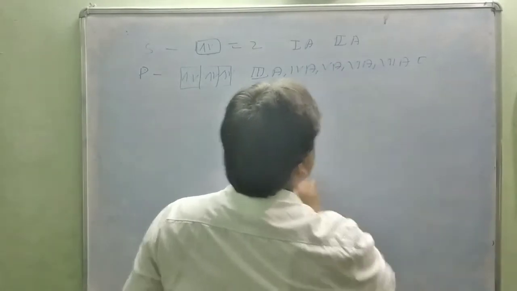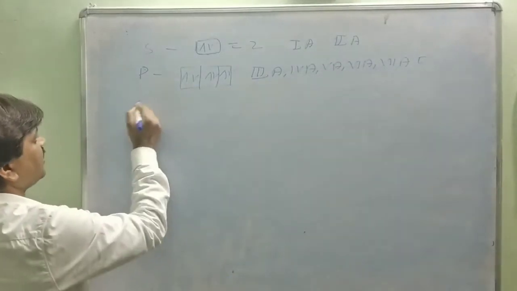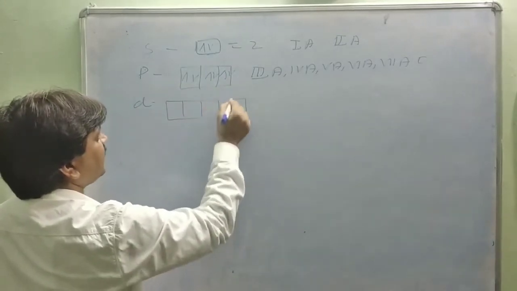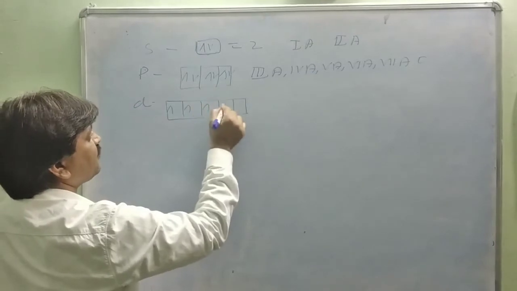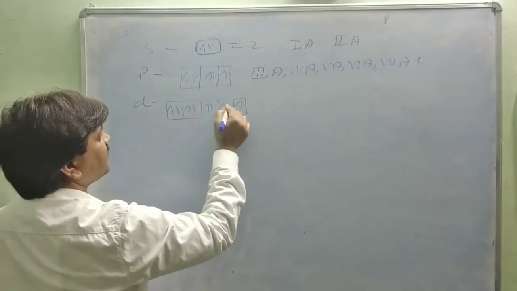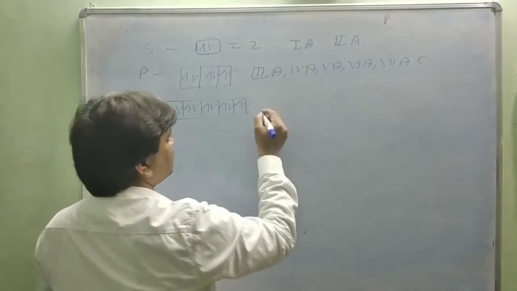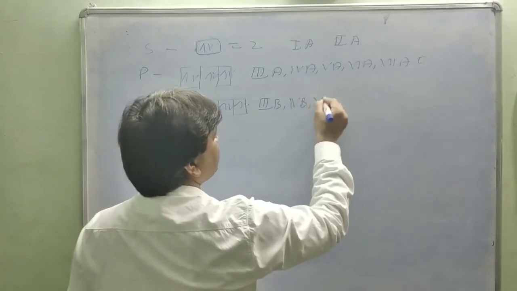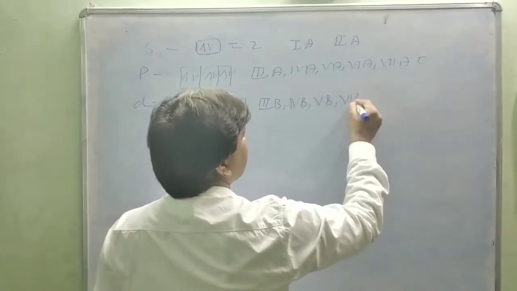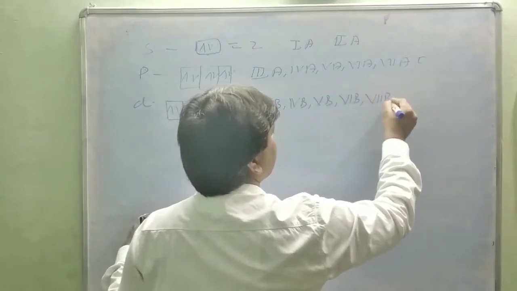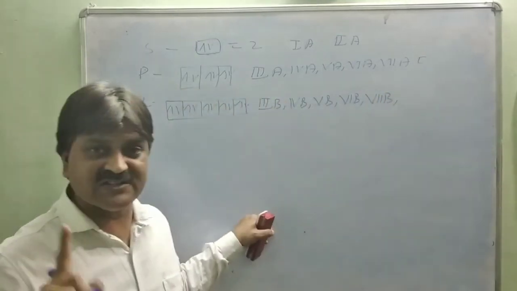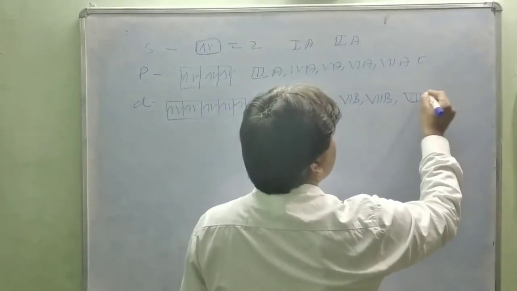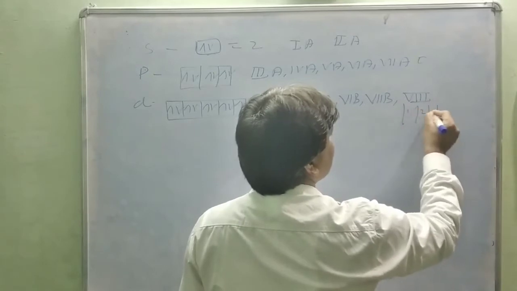And the D block has 5 orbitals. And how many electrons can be filled into 5 subshells? 1, 2, 3, 4, 5, 6, 7, 8, 9, 10. So it started from 3rd B, 4th B, 5th B, 6th B, 7th B, and the 8th has 3 groups, which are not classified into A and B, 1, 2 and 3 group.